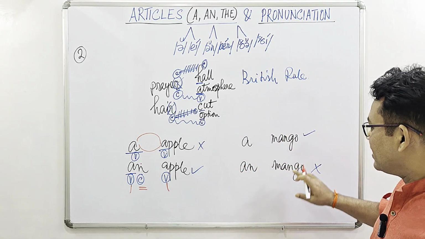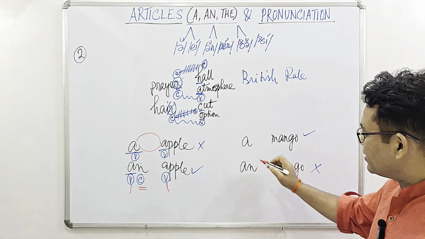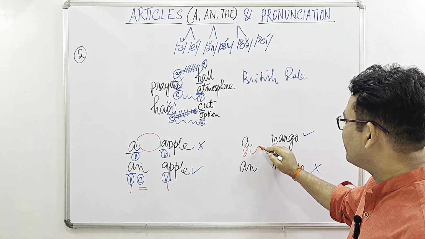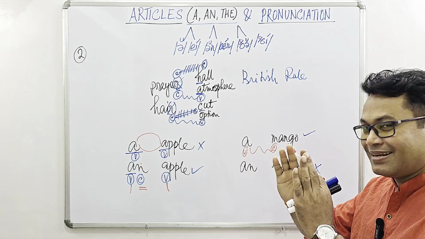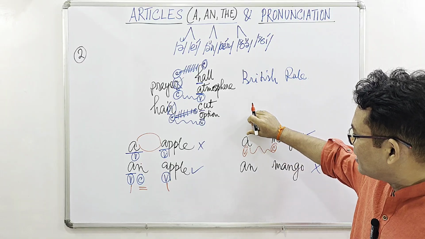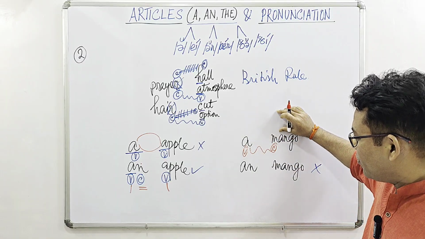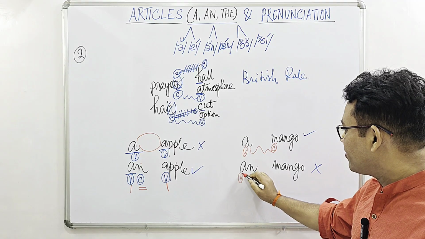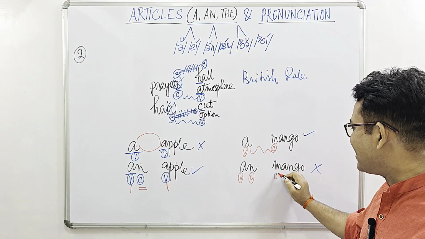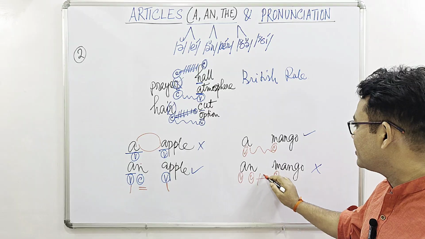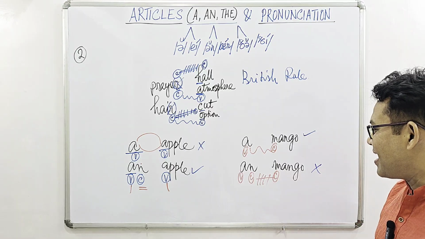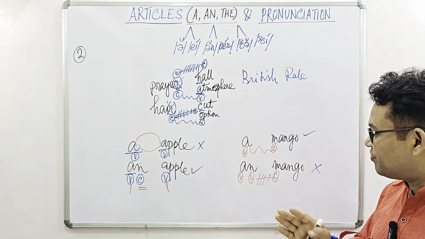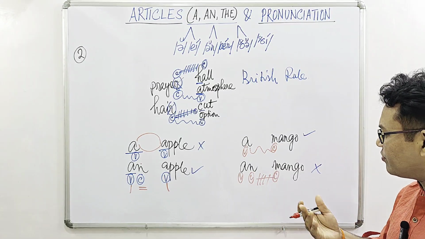"A mango" is correct, but "an mango" is incorrect. Here, vowel, consonant, vowel: a consonant will have a nice transition, a clear-cut division or demarcation. But here, vowel, consonant, and again consonant. So here is the friction, "an mango". Two consonants have friction or clash between them in sound.